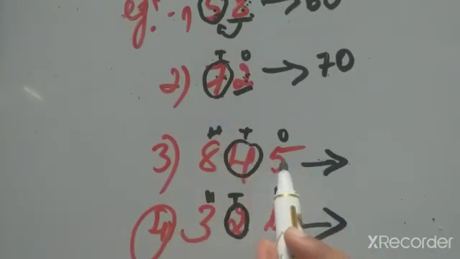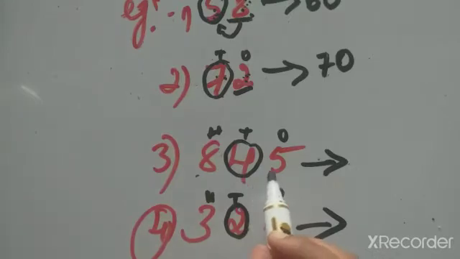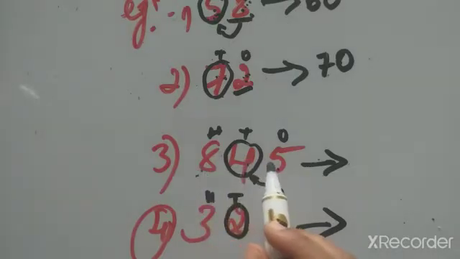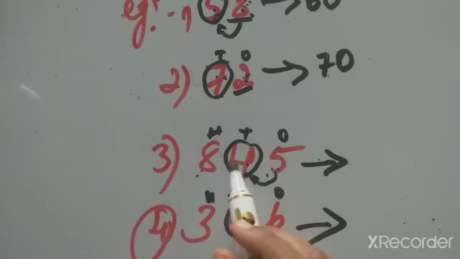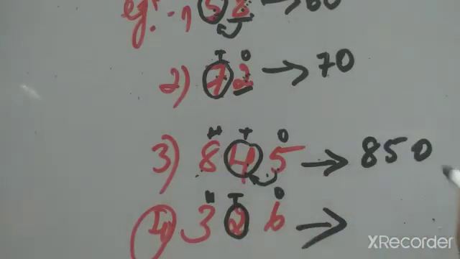845. This is ones, tens, hundreds. The tens place we have to round off. So 4 is in the tens place. Check the next number. The next number is exactly 5. So 5 or more than 5 means add 1 to the before number. So 8, 4, 5: the 4 will have 1 added, and the 5 will become 0.